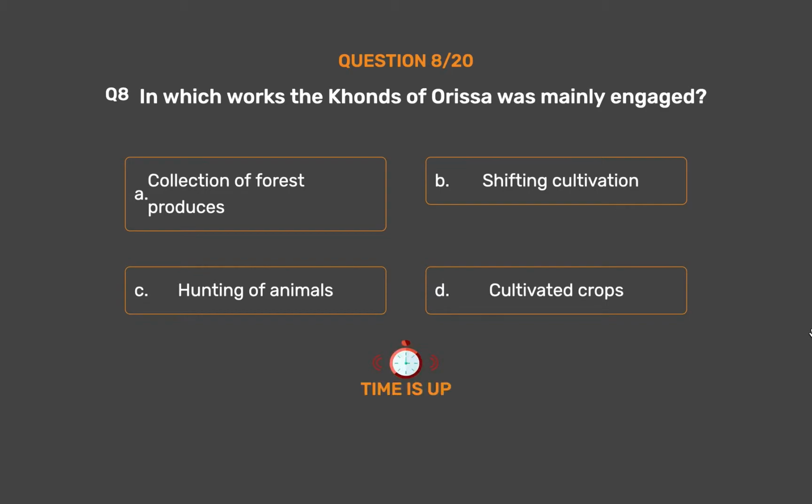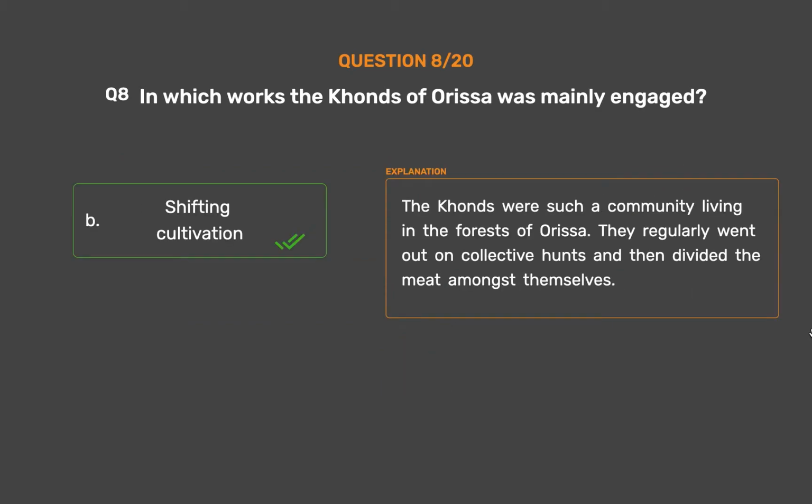The correct answer is Option B. Shifting cultivation. The Khonds were such a community living in the forests of Orissa. They regularly went out on collective hunts and then divided the meat amongst themselves.